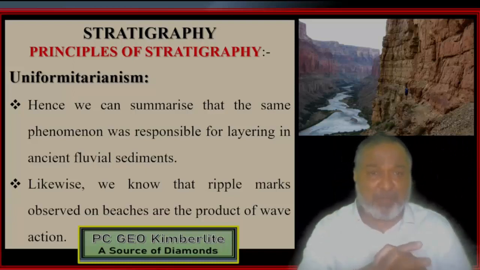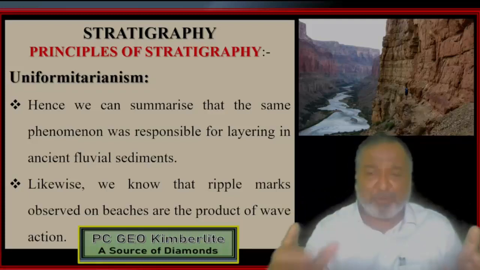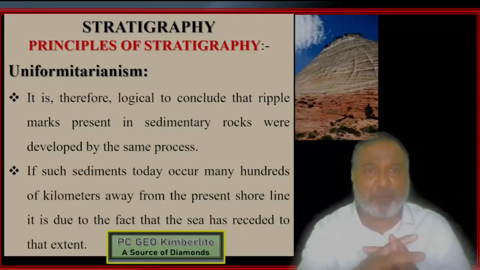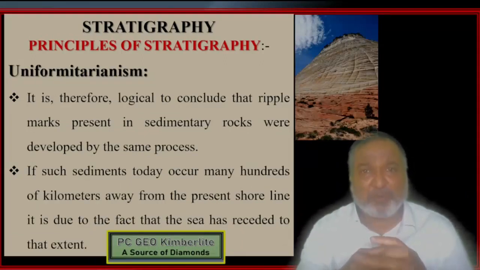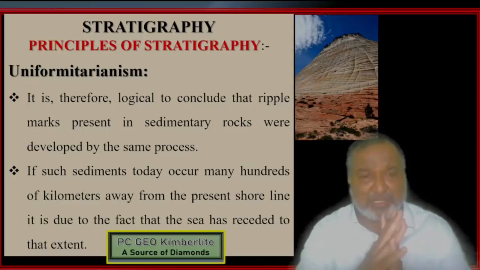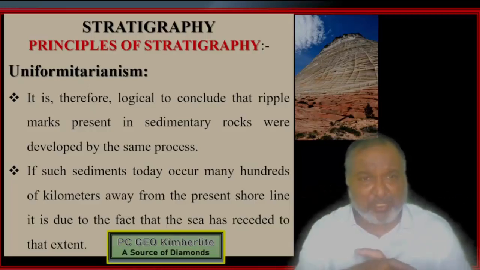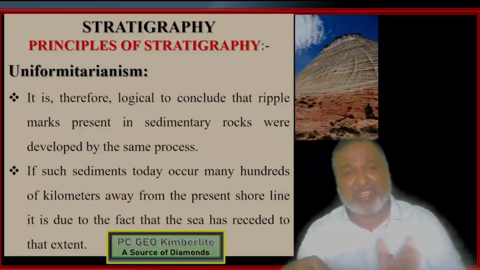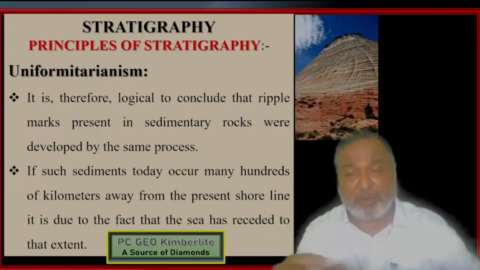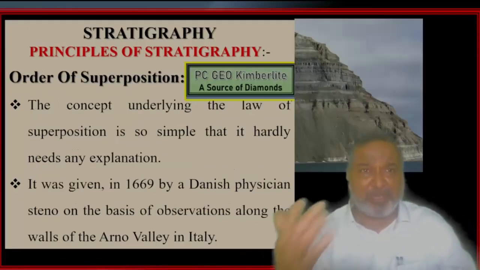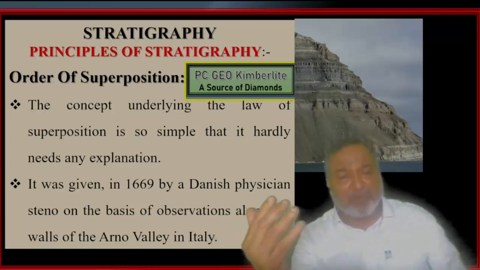Likewise, we know that the ripple marks observed on the beaches are the product of wave action. So on the basis of that, uniformitarianism helps people. It is therefore logical to conclude that ripple marks present in sedimentary rock were developed by the same process. If such sediments today occur many hundreds of kilometers away from the present shoreline, it is due to the fact that the sea has receded that far. So we can put forth our opinions, assumptions and theories.